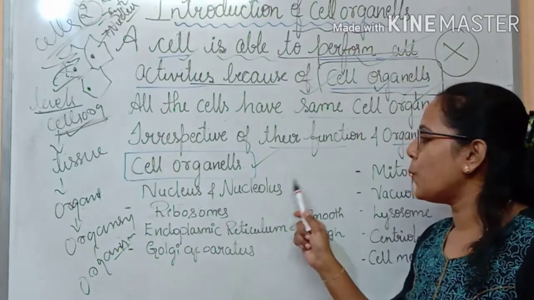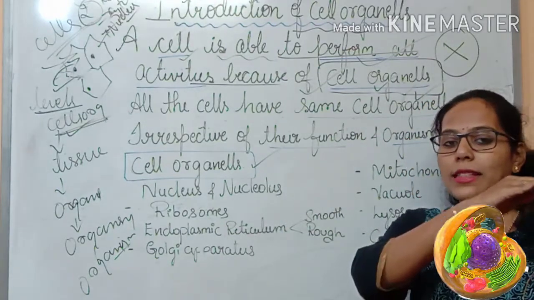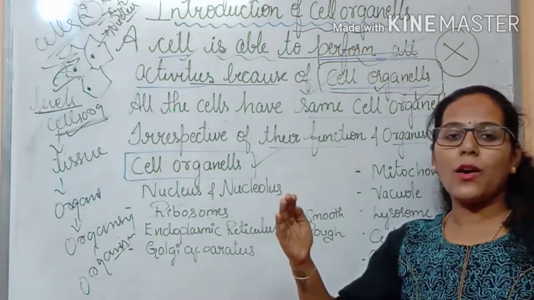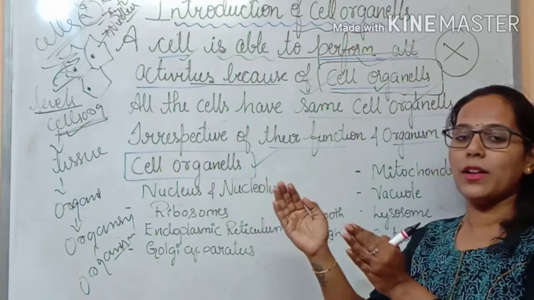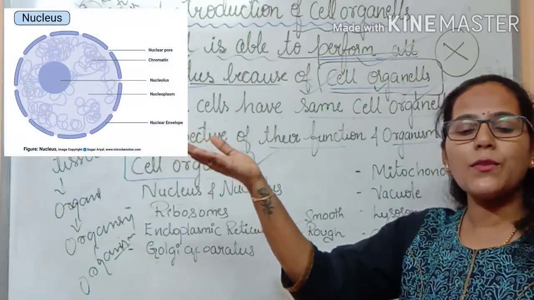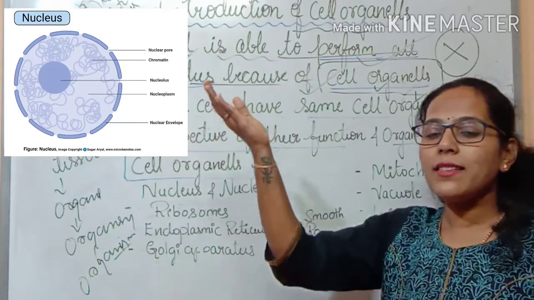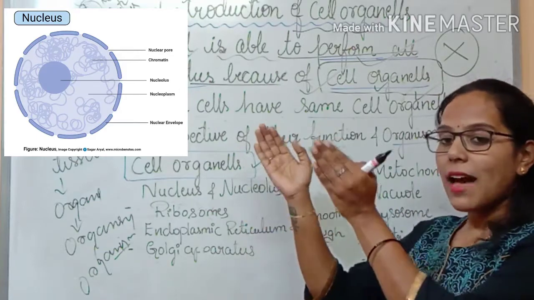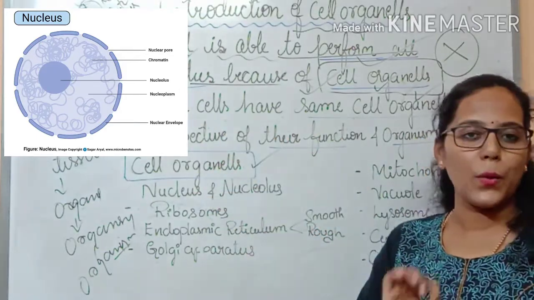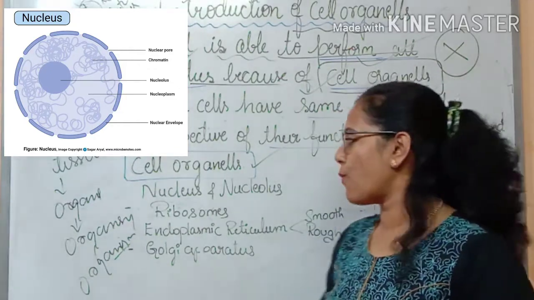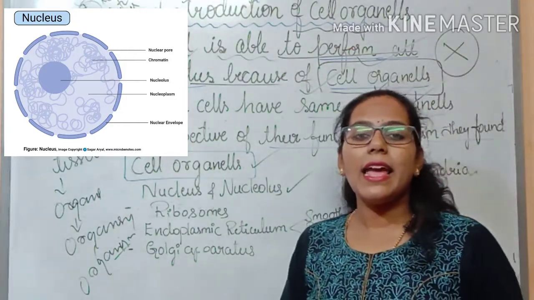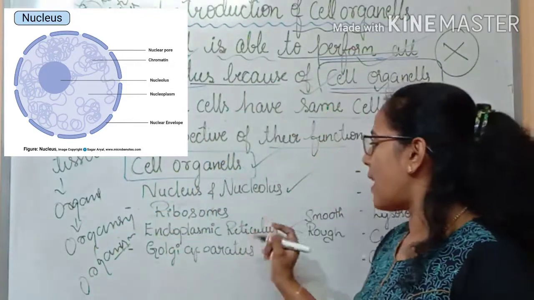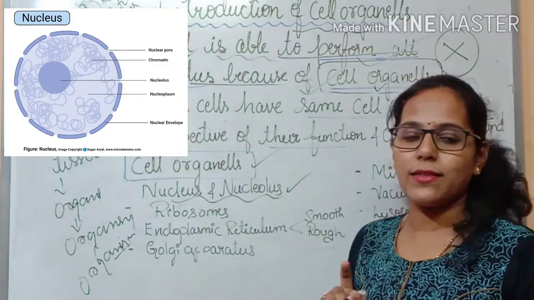Let us start with the nucleus. So this is how the hemisphere of the cell looks like. It is the half surface of the cell. So now the first cell organelle which we are going to understand is the nucleus. Look at the nucleus. How does the nucleus of a cell look like? This nucleus is called the headquarters of the cell. And inside this nucleus there is the presence of the nucleolus. The nucleus controls the activities of the cell. All the activities which have to be performed by the cell are controlled by the nucleus.